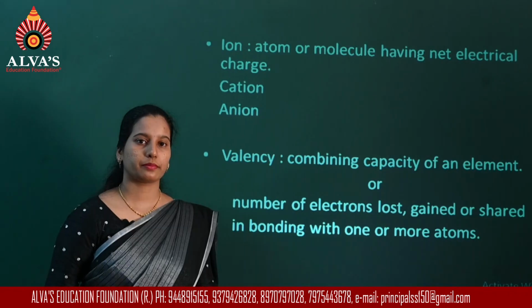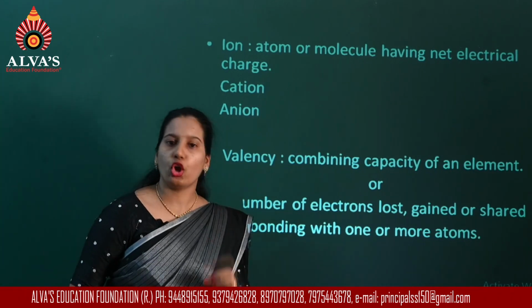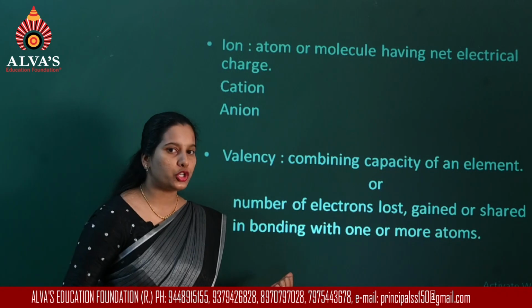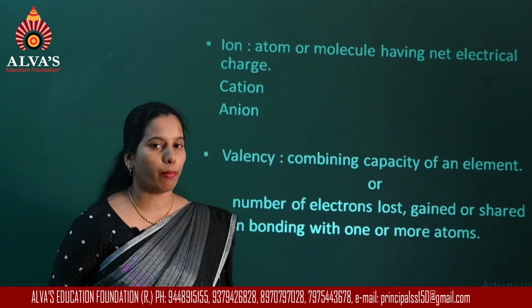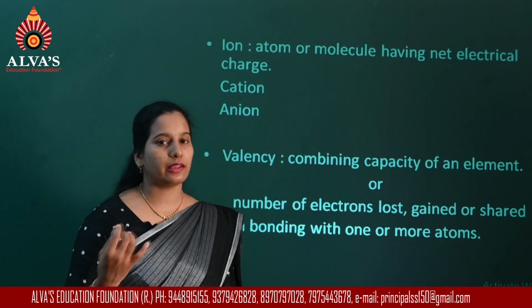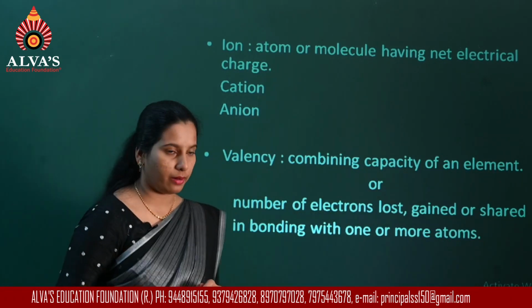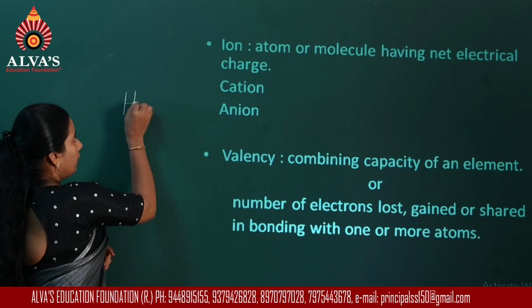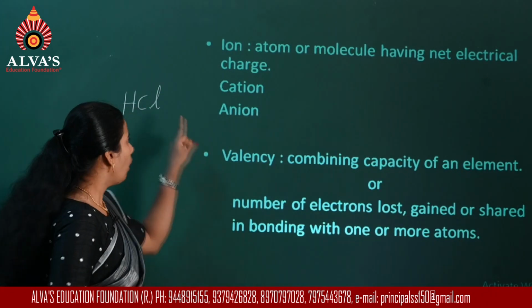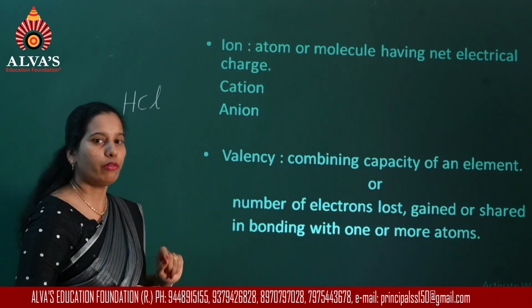Now the combining capacity of an element is normally measured with respect to hydrogen. Since hydrogen has the capacity to form compounds by combining with other elements, hydrogen is taken as the standard. For example, consider the HCl molecule. One atom of chlorine combines with one atom of hydrogen.